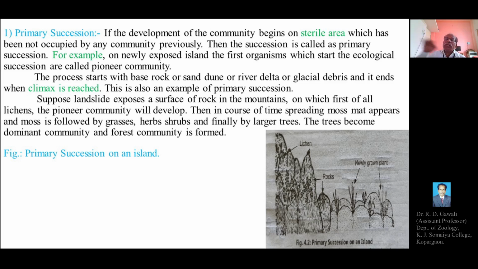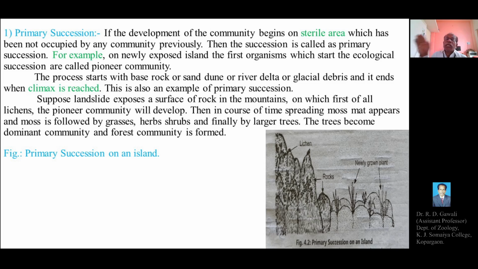So during this transformation, a completely bare rock or sterile area in the mountain has been transformed into a well-developed forest community.